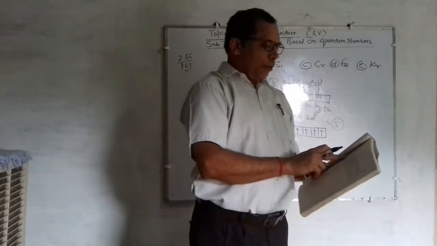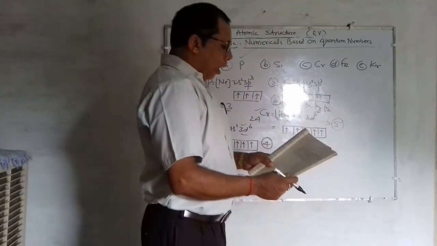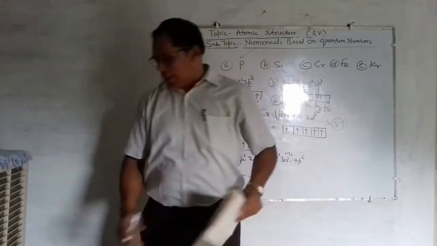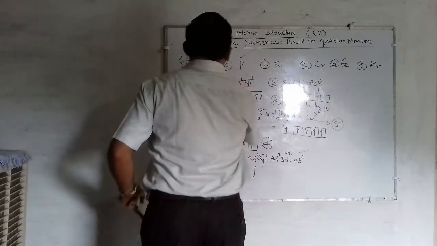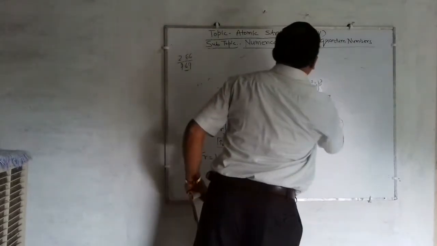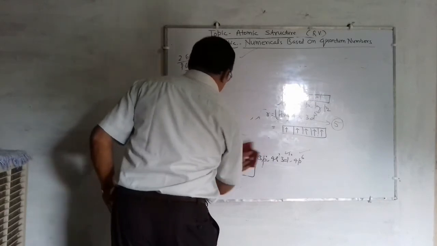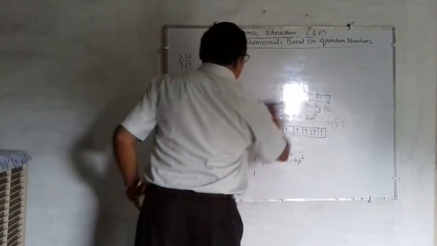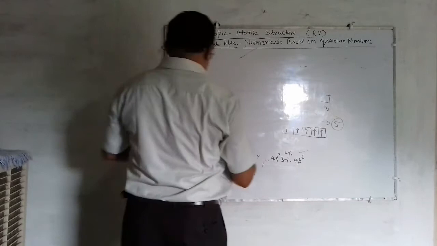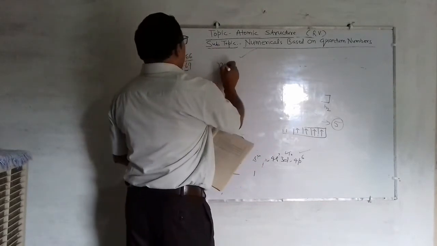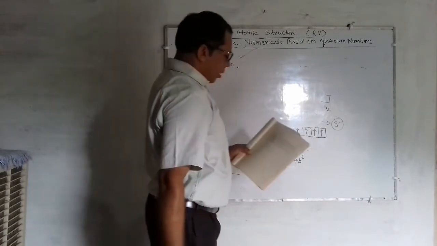That is question number 67. How many subshells are associated with n equal to 4? Good question.